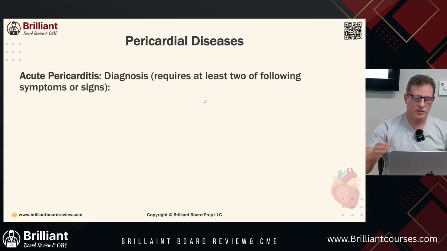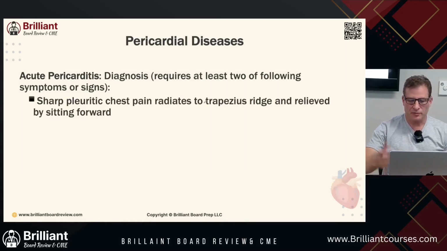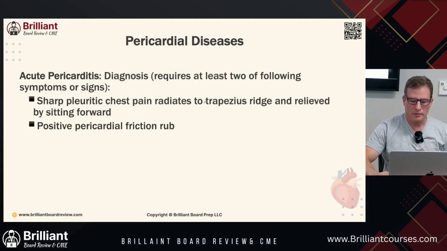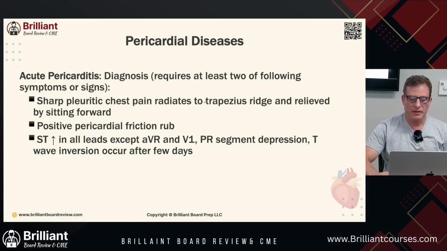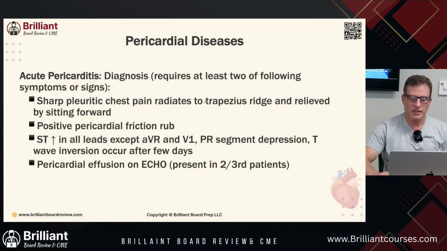Pericardial disease. Acute pericarditis requires at least 2 of the following symptoms or signs. Sharp pain, we talked about these. This should be easy for you, and you should remember this because we're hitting this multiple ways. Sharp pleuritic chest pain that radiates to the trapezius ridge and is relieved by sitting forward. Positive pericardial friction rub. ST elevation in all leads except aVR and V1. PR segment depression. T wave inversion occurs after a few weeks. Pericardial effusion on echo, present in 2/3 of patients.